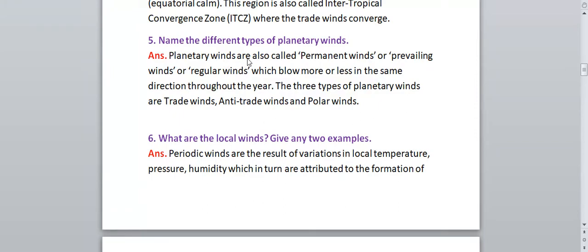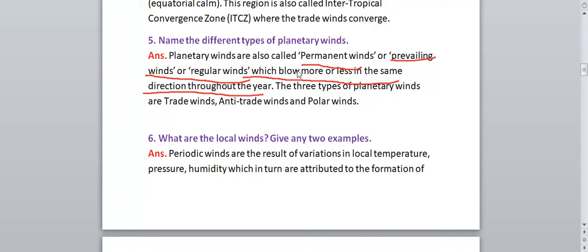Okay, the planetary winds are also called permanent winds, prevailing winds or regular winds, which blow more or less in the same direction throughout the year. Means these winds will blow in the same direction throughout the year. Suppose they are blowing in the east direction, then throughout the year they will blow in the east direction only,